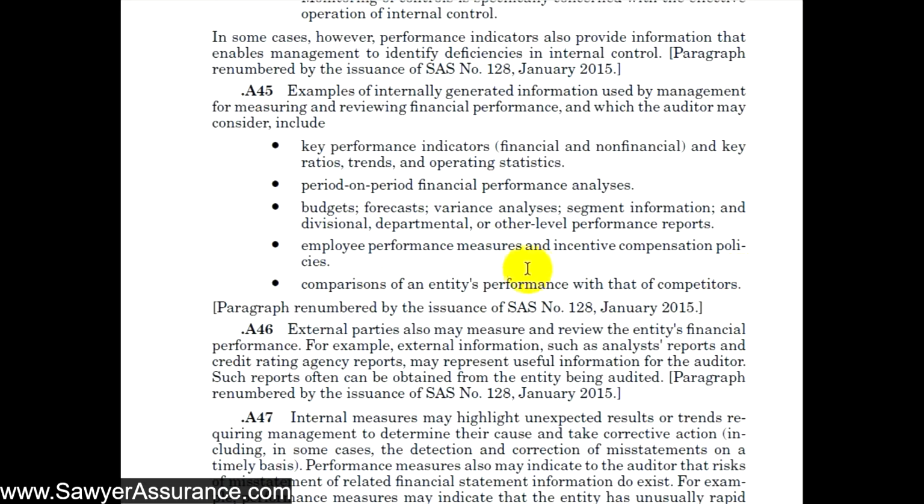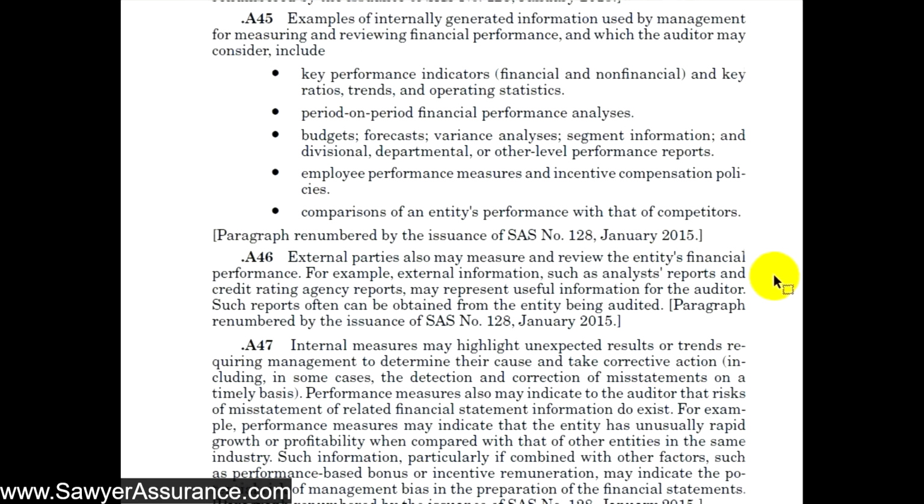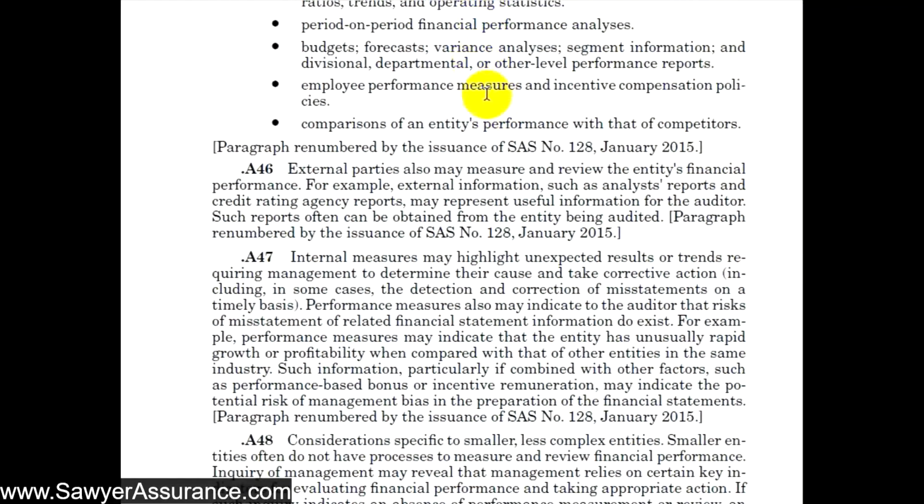And also comparisons of their performance with other competitors. They might look at the revenues or number of customers served or products sold, etc., and compare that to the competitors to see whether they are in line with their competitors, as well as maybe the pricing of their products and services. If we take a look at those things, we might understand a lot about the organization's performance measures and what they're trying to achieve as they are operating the company.